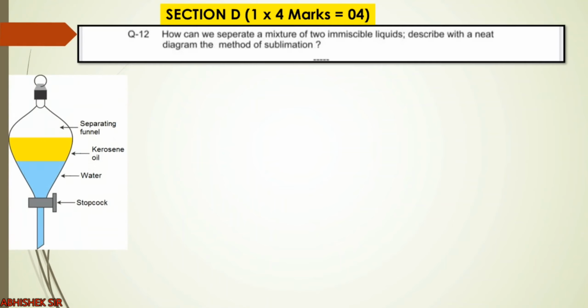Now see, separating funnel method, what we will do, we will separate kerosene oil from water using a separating funnel. Here yellow color liquid, let us assume kerosene, and blue is water. So in this separating funnel, which is having a stopcock valve which can be on and off, right? And in this separating funnel, both the liquids are filled. As they are immiscible, the separating layers can be seen.